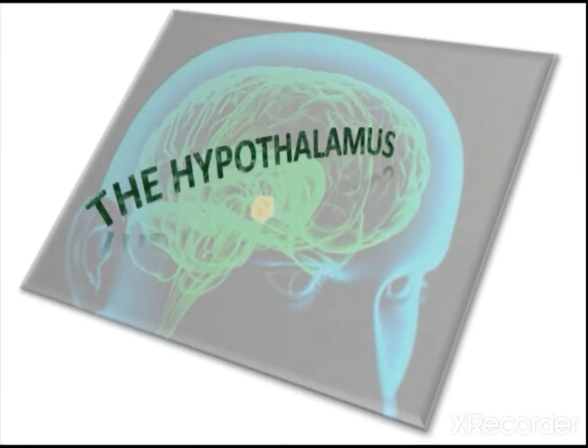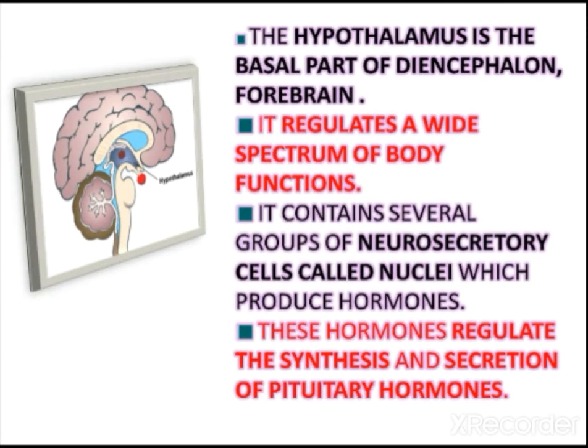First let us study the hypothalamic hormones. The hypothalamus is the basal part of the diencephalon, that is, the forebrain. It regulates various body activities. It contains several groups of neurosecretory cells and produces hormones, and these hormones regulate the synthesis and secretion of pituitary hormones.